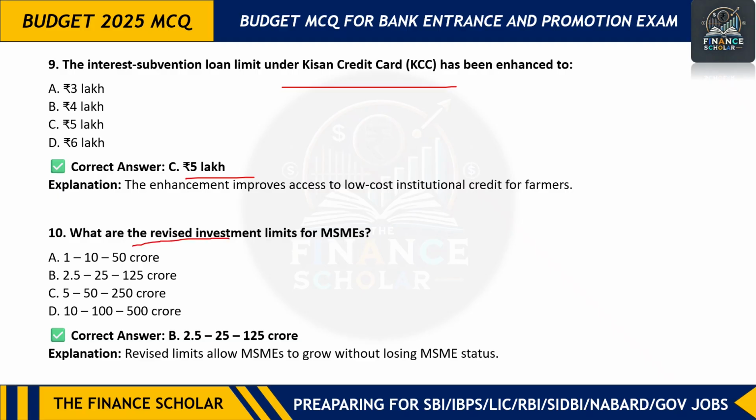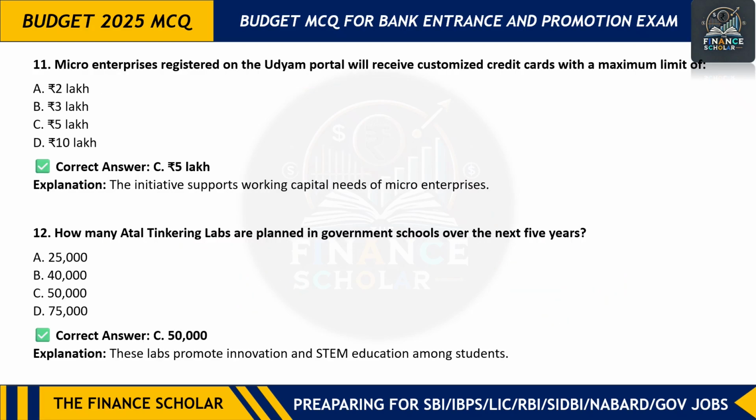Next question is what is the revised investment limits for MSME? So it is 2.5 crore for micro, 25 for small, and 125 crore for medium, and multiply by 4. So what is 10 again 100 and 500? You multiply each investment value by 4, so you will get the limit according to the turnover. Move on to the next question. Micro enterprises registered on the Udyam portal will receive customized credit card up to 5 lakh of limit. This is for micro enterprises that are registered in the Udyam portal.